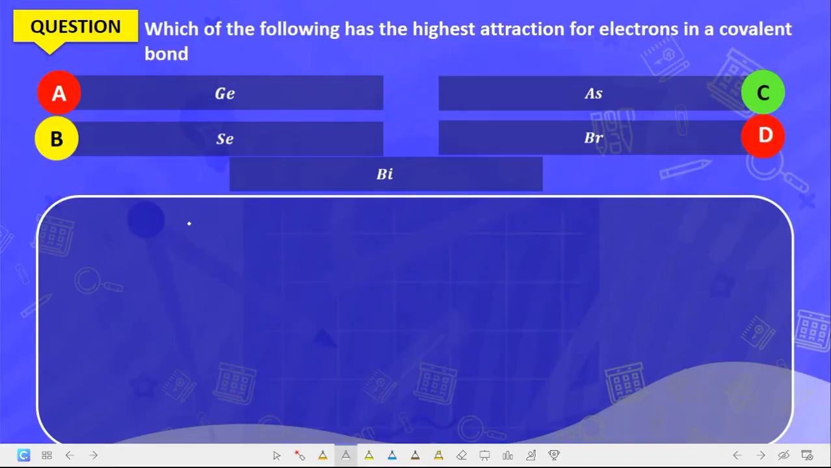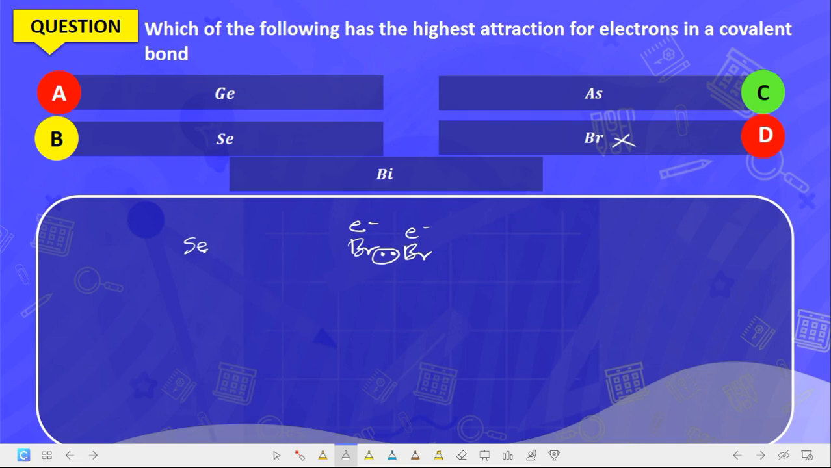Which of the following has the highest attraction for electrons in a covalent bond? For electrons in a covalent bond. Now, the only reason why bromine will undergo covalent bonding is when it is bonded with itself, okay? And in this case, their polarities are the same. The electronegativity for this is the same as the electronegativity for this. So this one will not have the highest polarity. This is out. Now we are going to look at these electrons. If you look at selenium, selenium is what? Is group 4, okay?